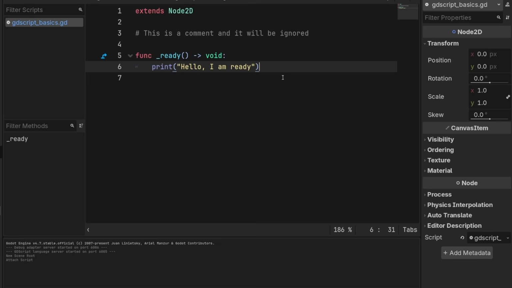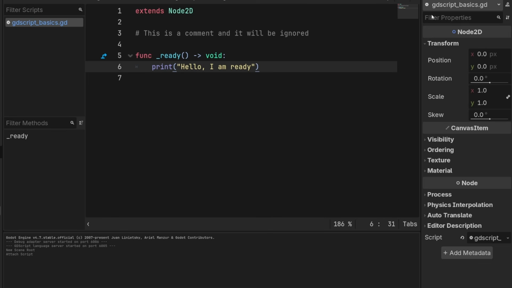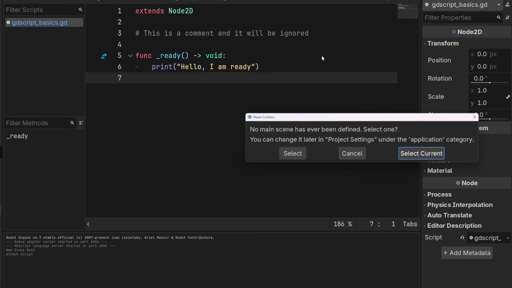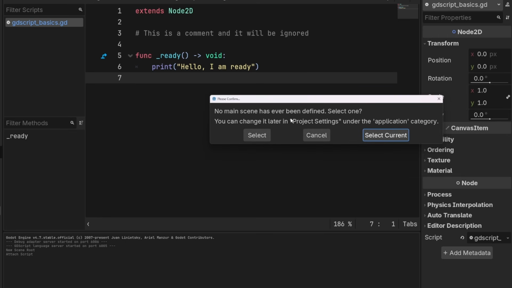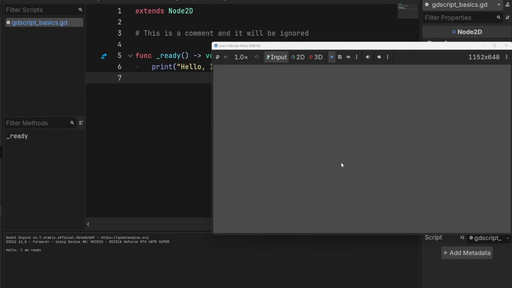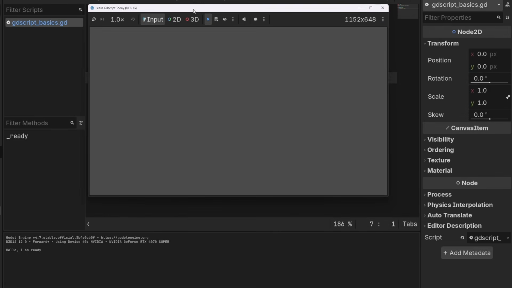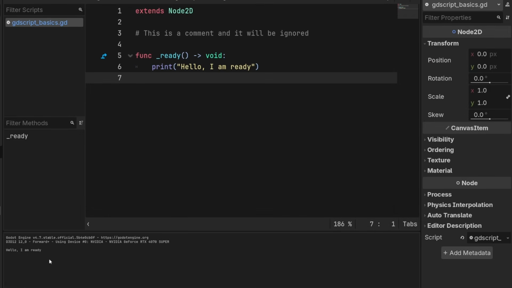I'm going to press Control S or Apple S to save this. And then we now have functionality in our game. So to run our game, you can see up in the top right a run project option, and also F5 on your keyboard will do it for you too. So I'm going to press F5. It will give you a prompt saying no main scene has been defined. So we can click on select current, and that will select our current GDScript basics scene and run it for us. You'll see it'll open a window that's got the game world, which is empty, but also in the output on the bottom, you may have to select the output tab. You will see it say, hello, I am ready.